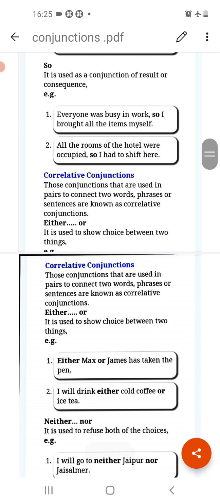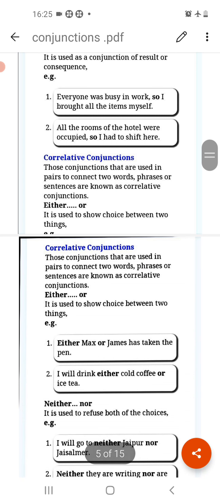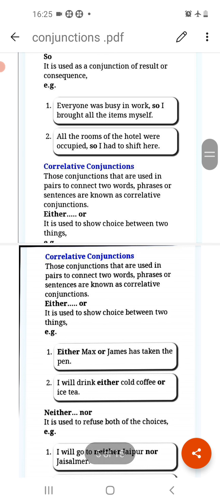Now the next conjunction is so. Now where do we use so? It is used as a conjunction of result or consequence. So whenever you are using any sentence in which any result or consequence comes, for that we always use so. Like, everyone was busy in work, so I brought all the items myself. So what happened, that everyone was busy, and then what was the consequence? I brought all the items myself. So it is the result, it is the consequence. So I'm using so here.